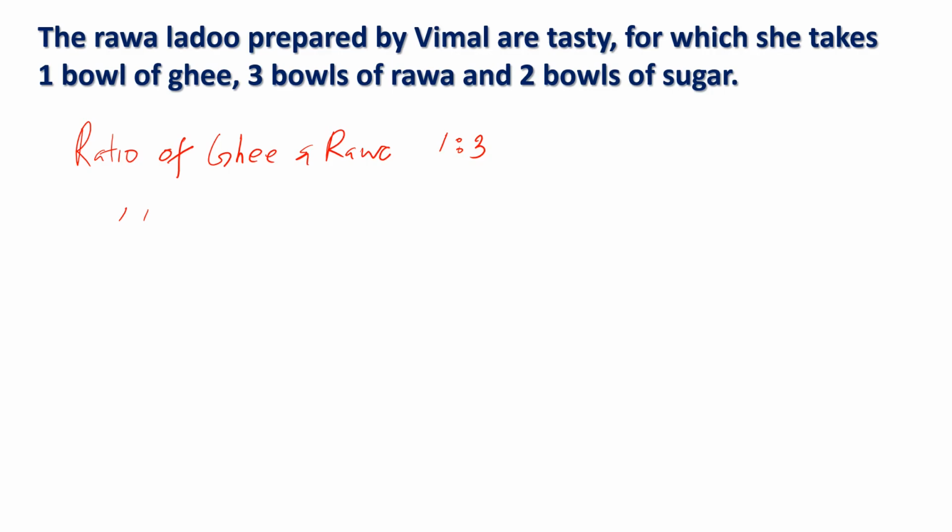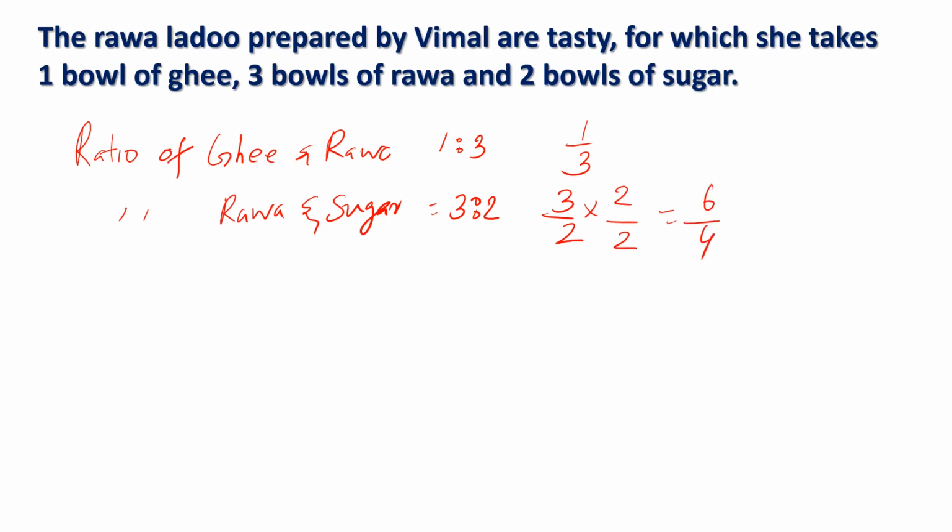If it is the ratio of rava and sugar, then what will we write? We will write it as 3:2. Correct? This is known to you, and we can represent it as 3/2 also, 1/3 also, because ratio is showing the relationship between two data. And we also know that if you multiply the 3 with a number, and the same with the denominator, we will get 6/4, having equal value. This also you have studied in your lower classes.